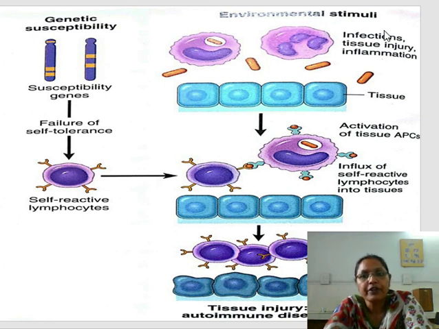It can be some infection or some tissue injury that will produce more and more free antigen, and that will initiate the activation of the tissue antigen presenting cells that trap the antigen and present it with the help of MHC molecules to the lymphocytes in the tissue. There is activation of self-reactive lymphocytes with their receptor, and antigen binding with these CD4 cells will cause tissue injury and autoimmune diseases.